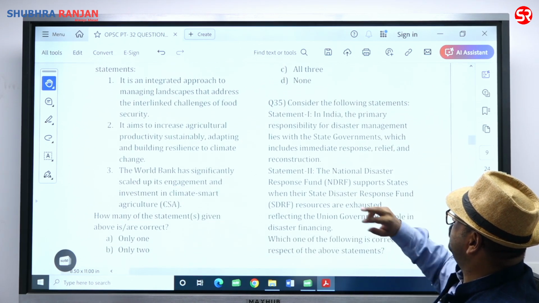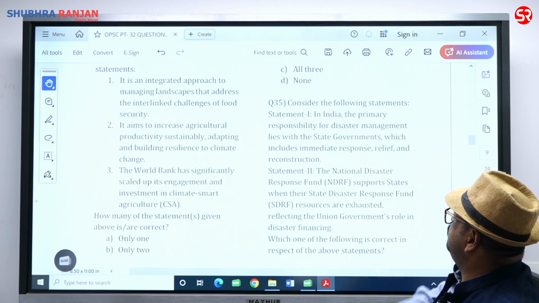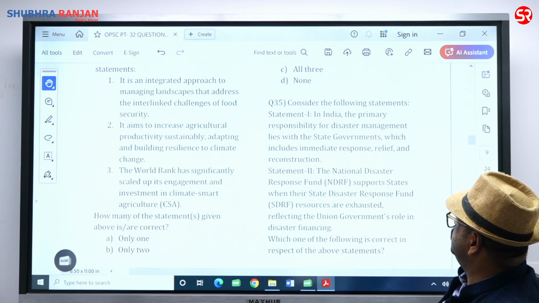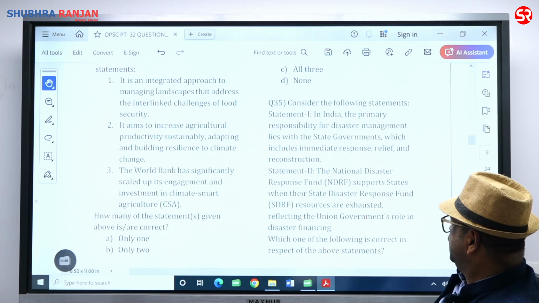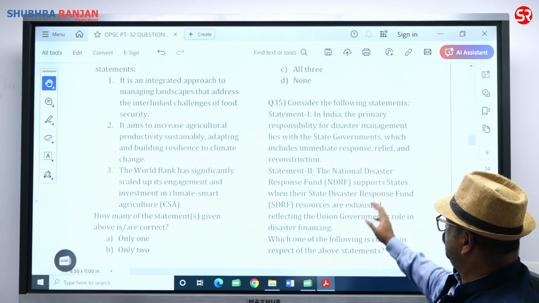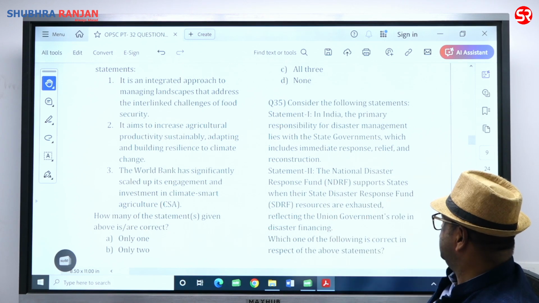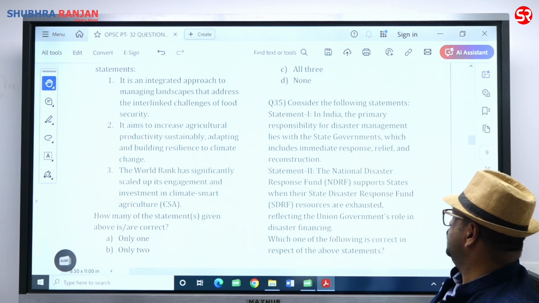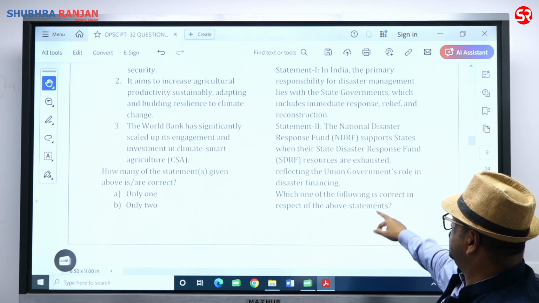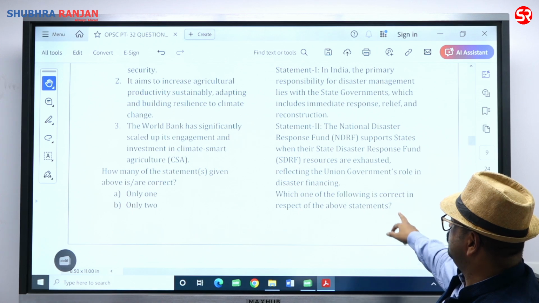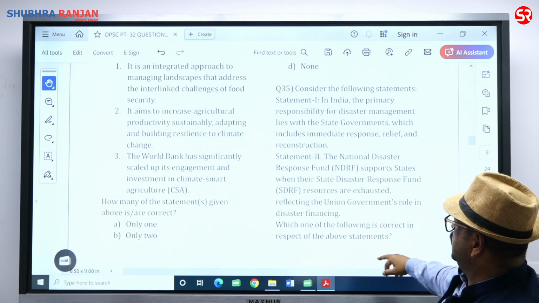Consider the following statements. Statement 1: In India, the primary responsibility for disaster management lies with the state government, which includes immediate response, relief, and reconstruction. This is correct. Statement 2: The National Disaster Response Fund supports states when their State Disaster Response Fund resources are exhausted, reflecting the Union government's role in disaster financing. Which one of the following is correct in respect of the statements? Both statements are correct.